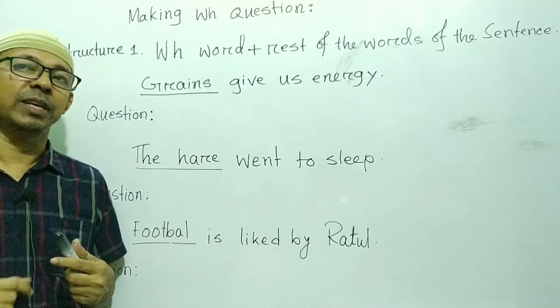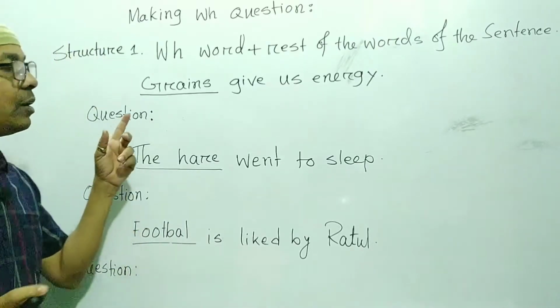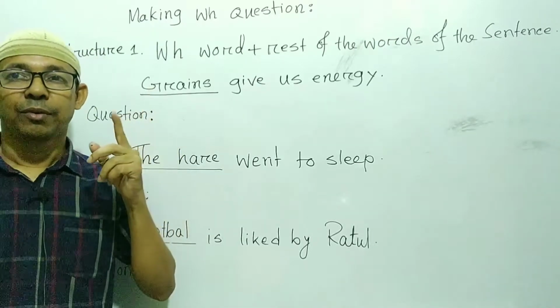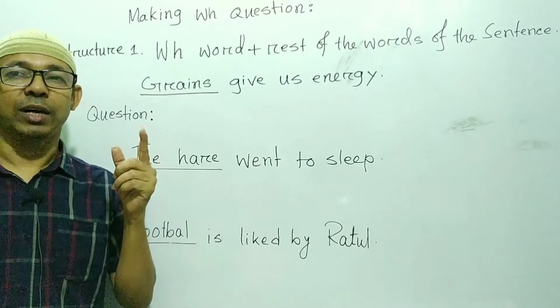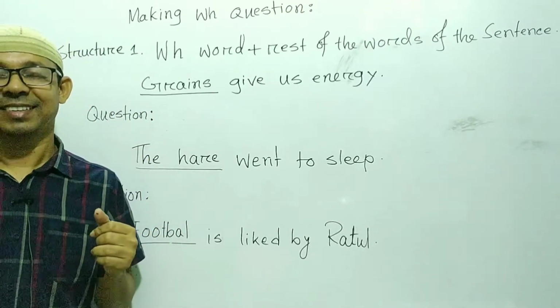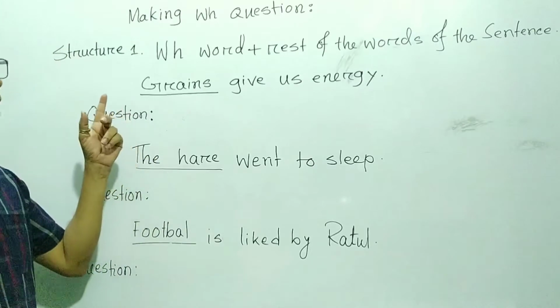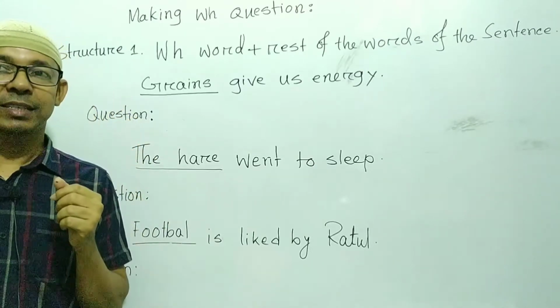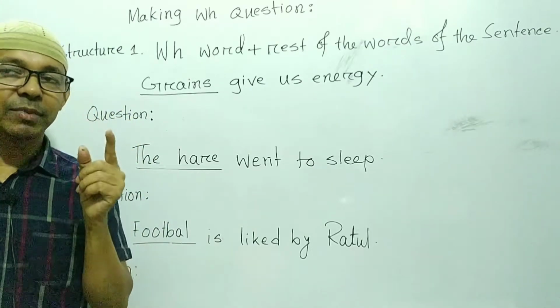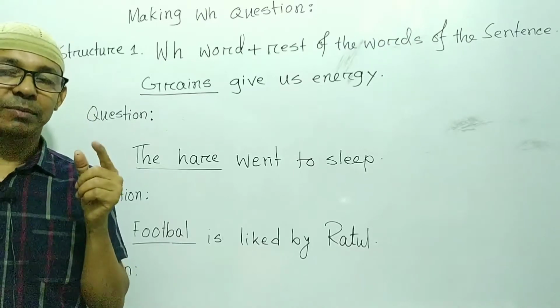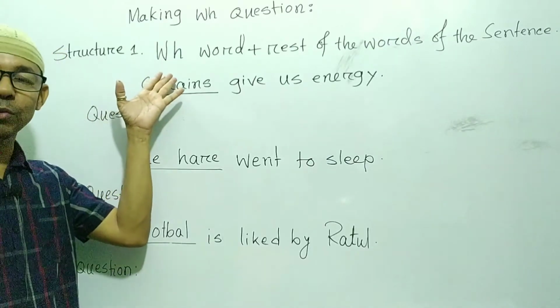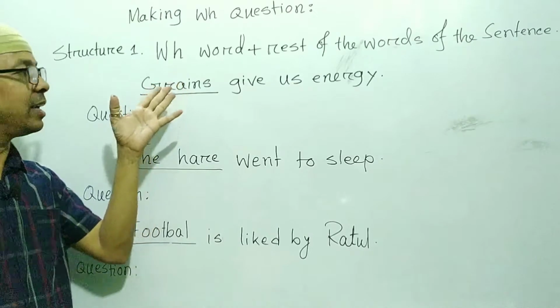The first step is, what does the underlined word indicate? Here you can see, if the underlined word is in the subject, then the structure will be like this.